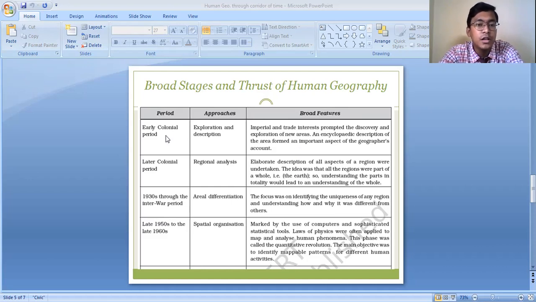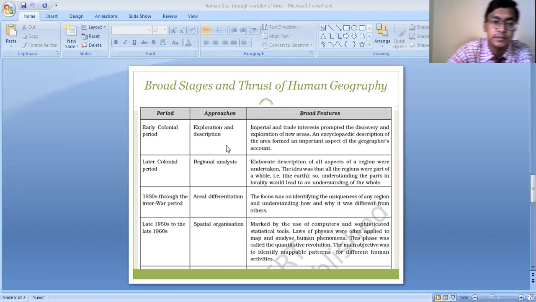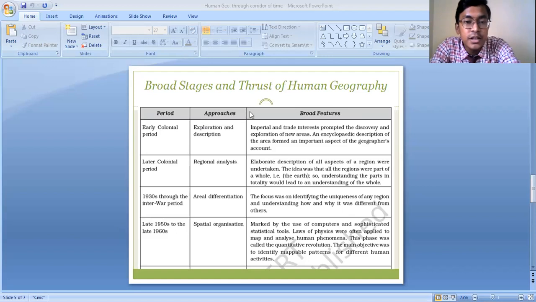So, the early colonial period. The early colonial period means when the Britishers, and not only the Britishers but the French, Dutch and others, started setting up their colonies in different parts of the world. During the early colonial period, the approach was exploration and description.